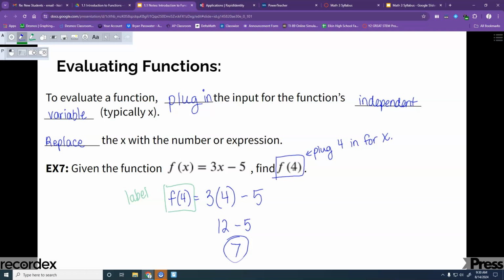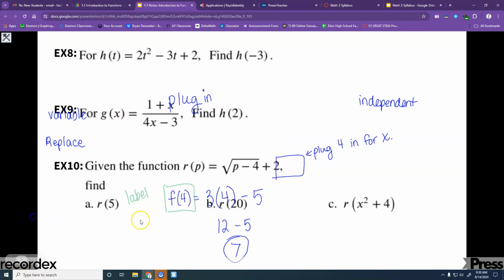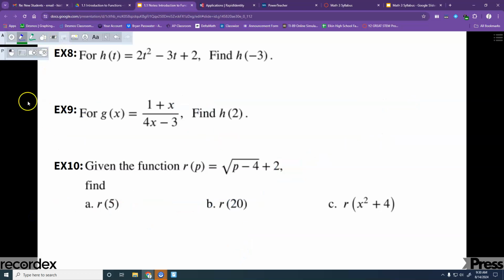Do you guys remember doing this before? Seen it? Okay. All right. And some of you might be like, what class have I showed up in? This is too easy, Miss Hyatt. And some of you might be like, Miss Hyatt, I don't remember anything from that one. Why do you keep saying that? It gets harder than this if you are thinking it's too easy. Okay. All right, let's try.